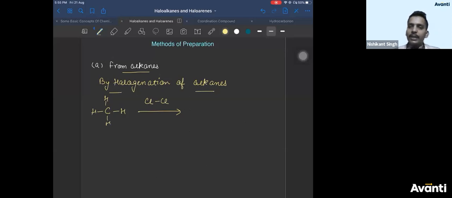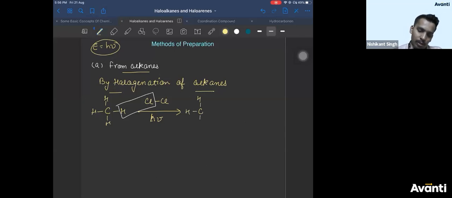In the presence of sunlight, sunlight gives energy, and energy is in the form of photons. We have studied in second year, structure of atom, energy is equal to h nu. H nu is the energy of the sun in the form of photons. So what happens is generally HCl is eliminated and you get what? CH3Cl plus HCl. You get this. Correct? Yes, Basavraj.